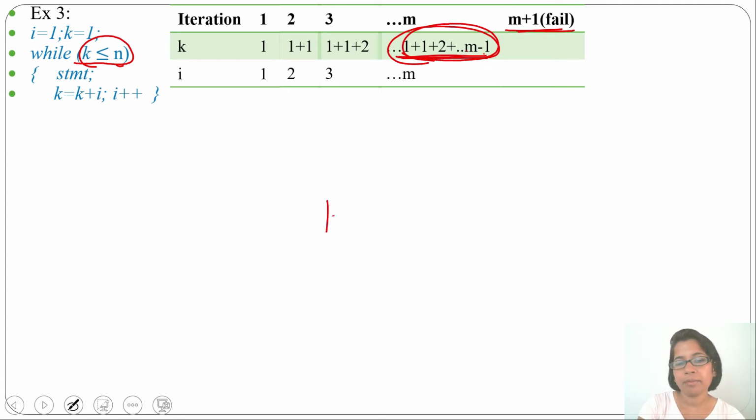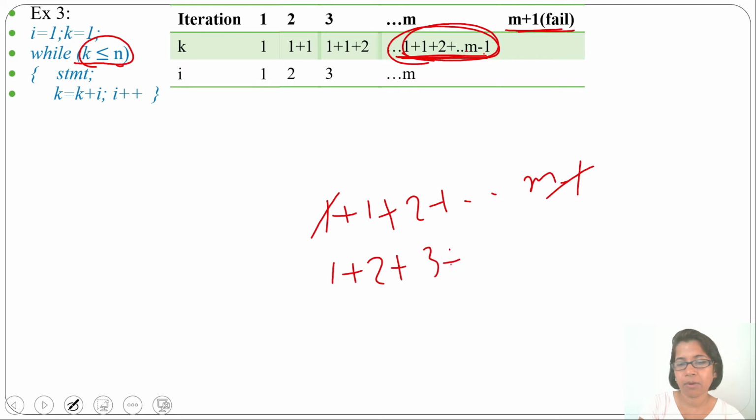So we have 1 plus 1 plus 2 up to m minus 1. We can cancel the 1s: plus 1 minus 1 will be cancelled. It will be 1 plus 2 plus 3 up to m. So when this value is greater than n, it will fail.